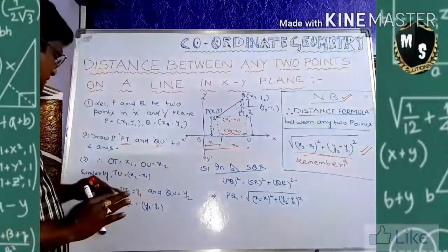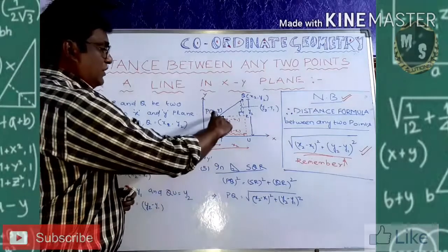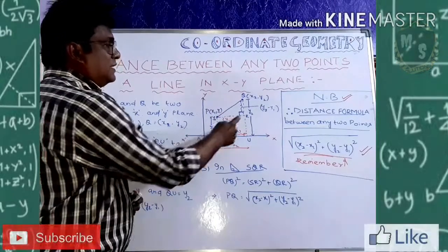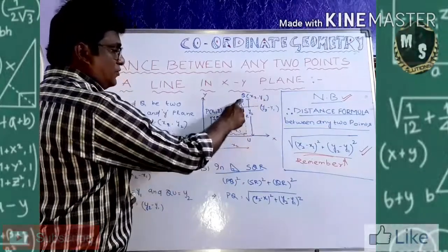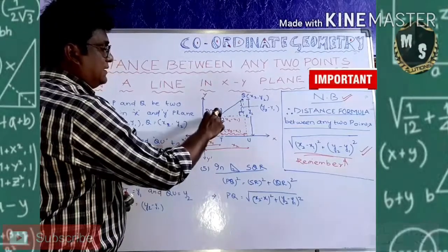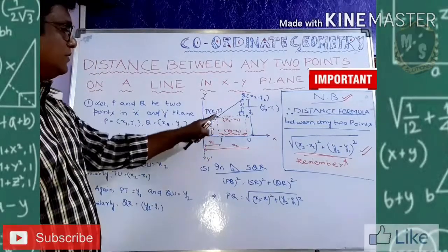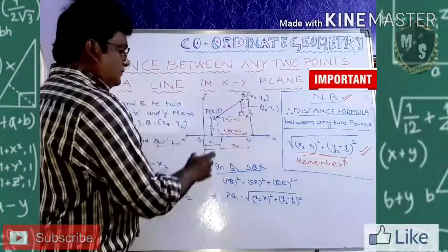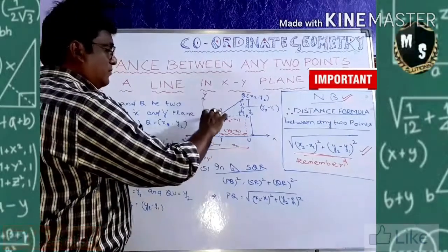Now I am going to the y-axis. See now, I wrote here in the y-axis, PT equal to y1. P to T in the y-axis, the coordinate is y1. Clear? And here it is y2. So Q to U is y2 and P to T is y1. S to T is also y1, because it is the y1 coordinate. So y1, y2, x1, x2. These are the x coordinates, x1, x2, and the y coordinates, y1 and y2.